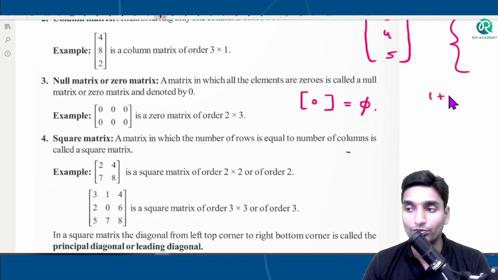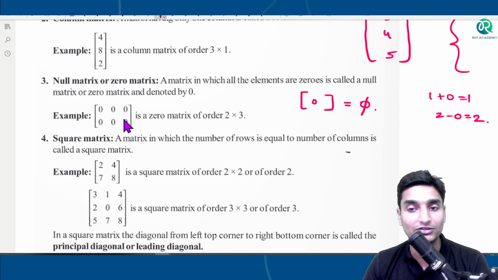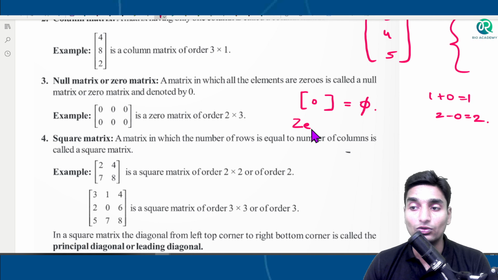See, 1 plus 0 is what? 1. 2 minus 0 is what? 2. So when we add or subtract 0 from anything, the answer is going to remain the same. Then why is it that we are representing these zeros here? Why do we need to even take out this zero matrix or null matrix? The answer to that, guys, is that the value of 0 is unknown to us.